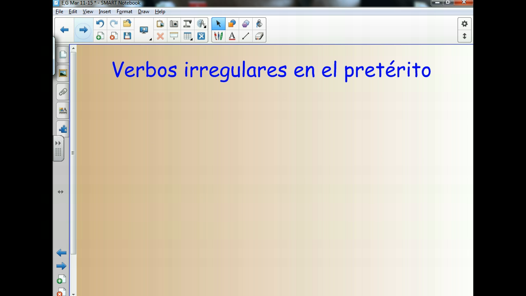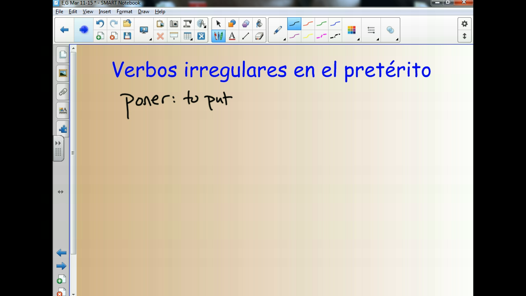¿Qué es el segundo verbo? El segundo verbo irregular es el verbo poner. A verb that we know, a verb that we use very commonly. Poner means to put. A little trick, people confuse this often with the verb poder. If you look at this on in here, it helps to put on. You can sort of remember it that way. So poner is to put.